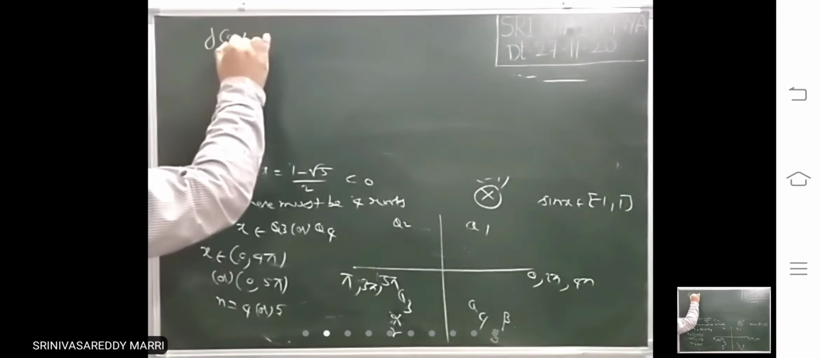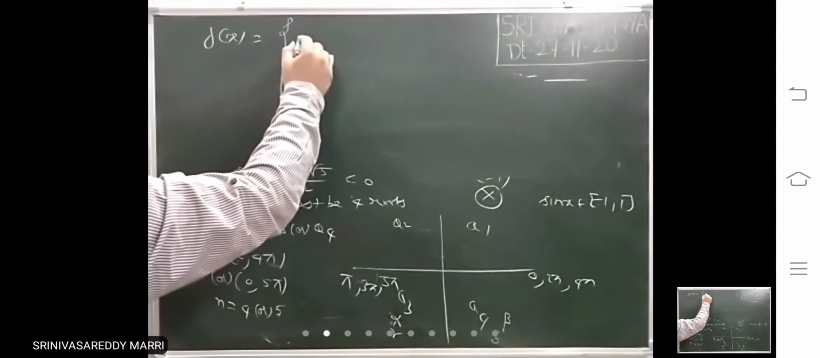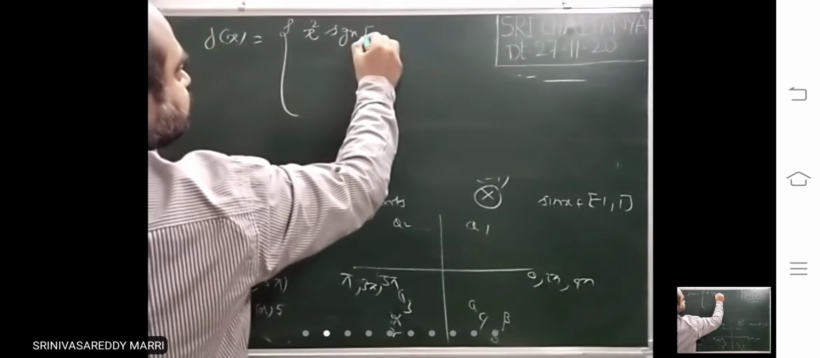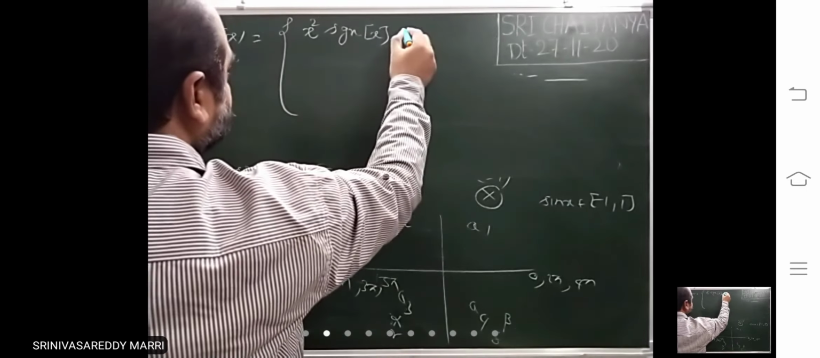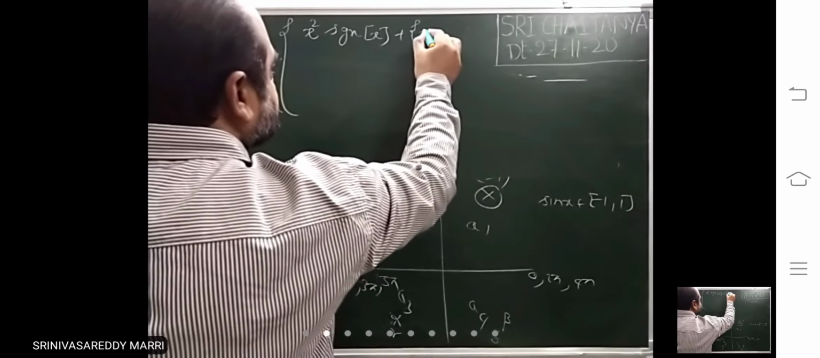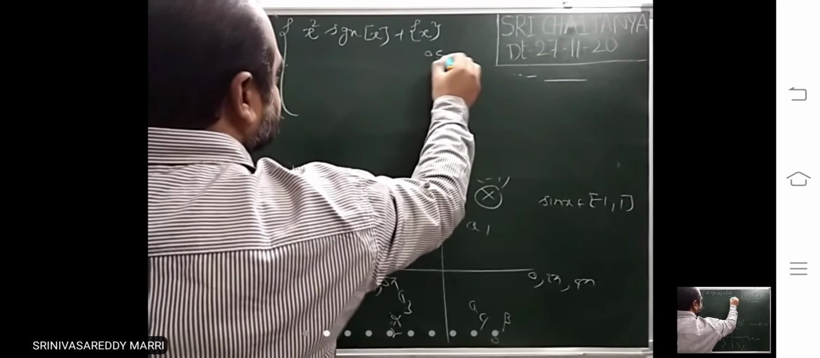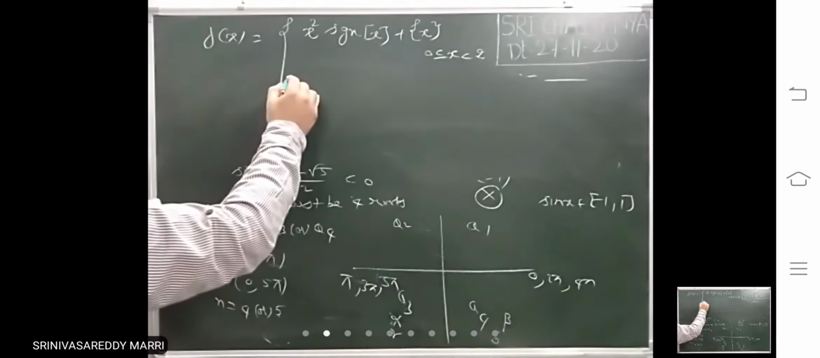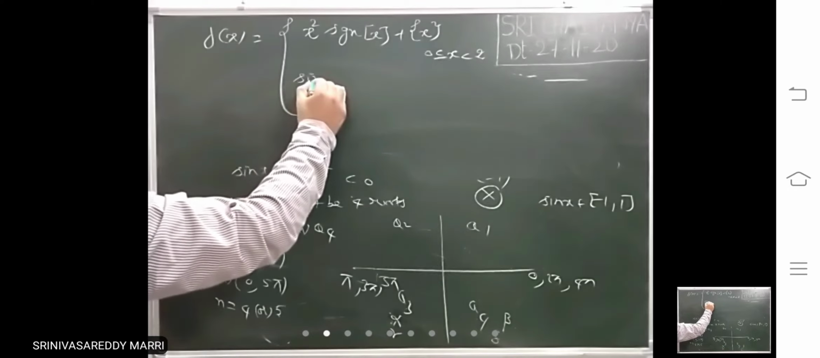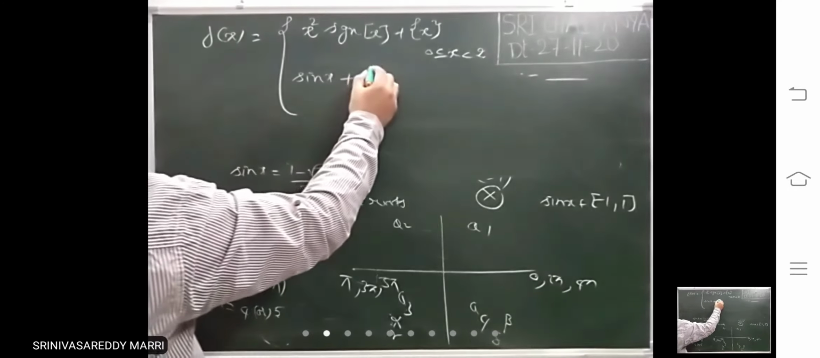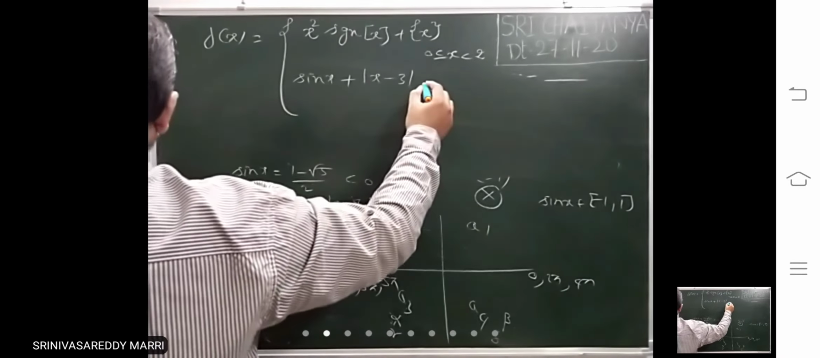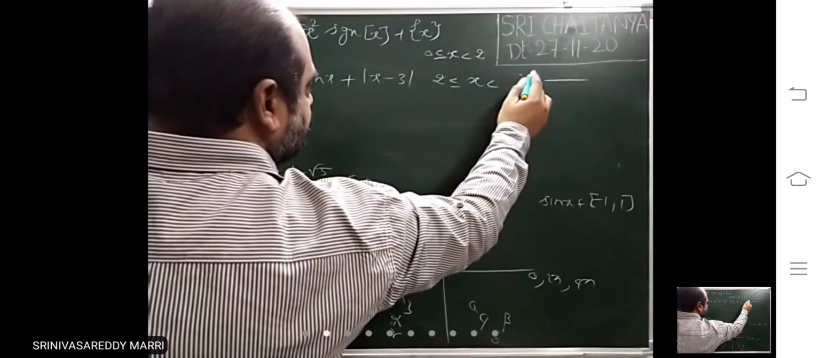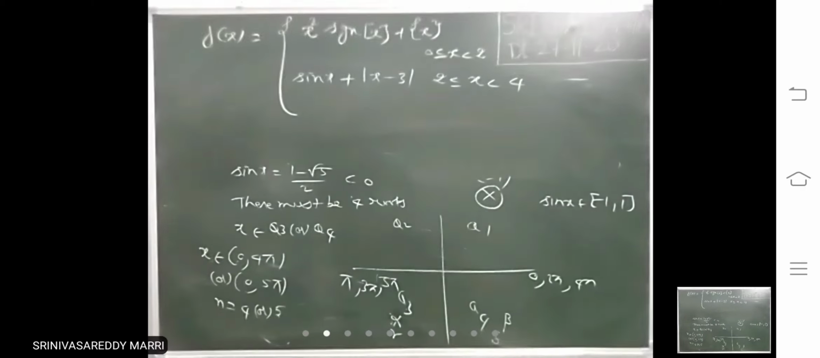Suppose f of x is defined like this: x square signum of step x plus the fractional part of x, for 0 less than or equal to x less than 2; sin x plus modulus of x minus 3, for 2 to 4.